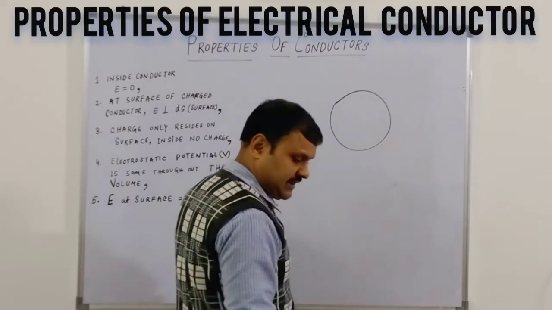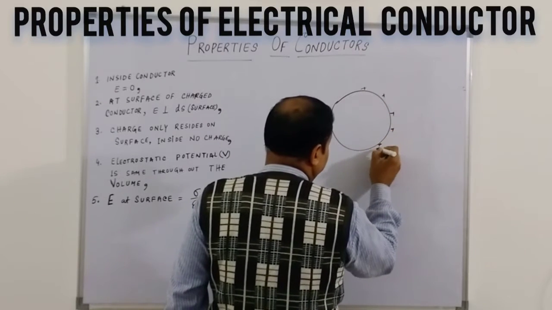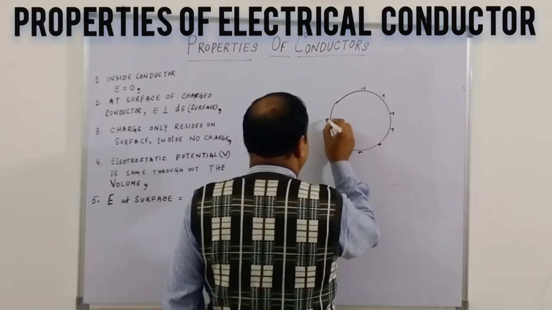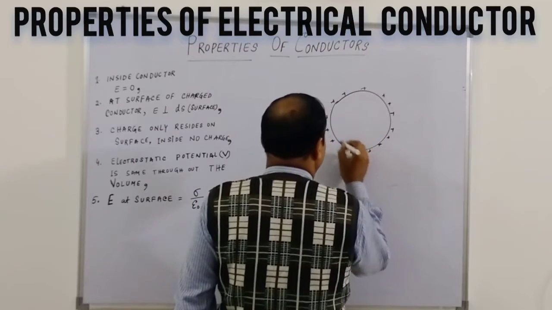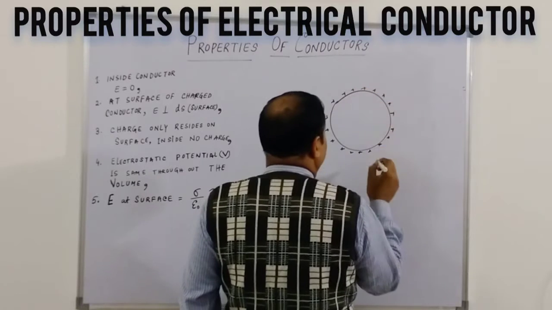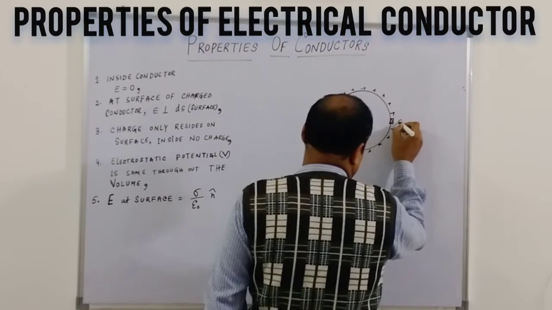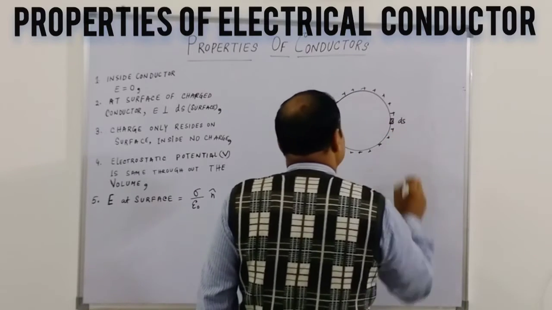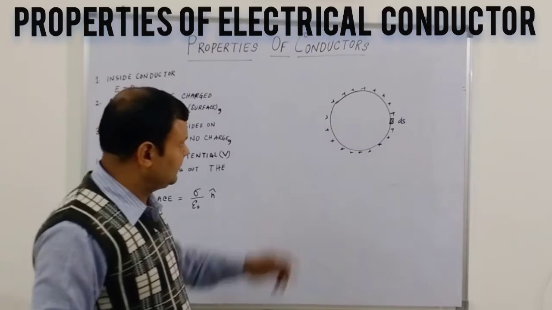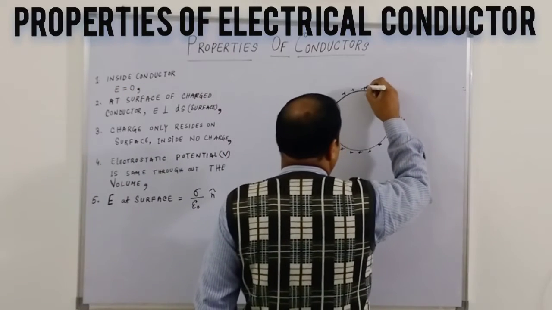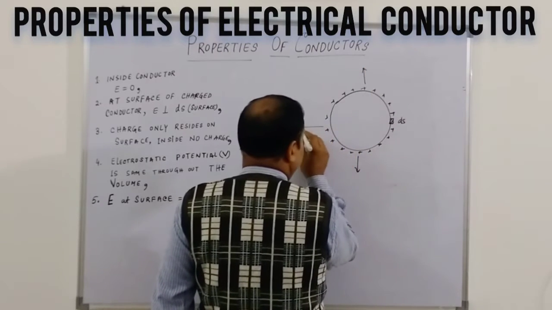Suppose any shape you can take. Suppose this sphere, so it's a charged conductor. Some electrical field will also be generated due to this charged body. Now, consider the electrical field at any particular surface element, suppose this is dS. As it is a positive charge, the electrical field lines will be outwards from the center.